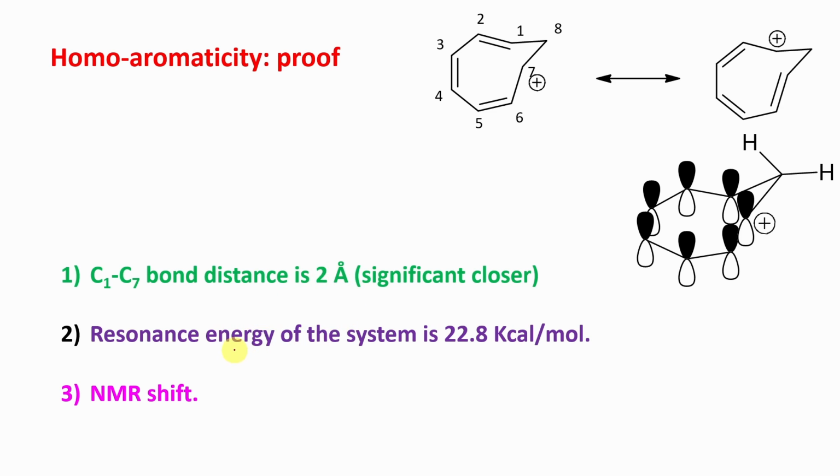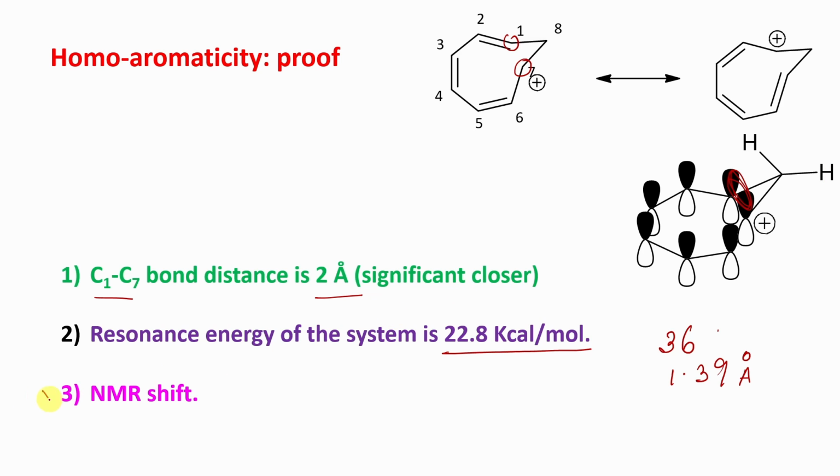If you look at the resonance energy for this system, it is 22.8 kilocalorie per mole. But benzene is 36 kilocalorie per mole, so significantly close. Even the C1 to C7 bond distance is significantly close, 2 angstrom, whereas the benzene bond distance is 1.39 angstrom. From there you can understand these carbons are pretty close, such that overlap is possible in three-dimensional space. Now this is a proposal. Is there any proof?